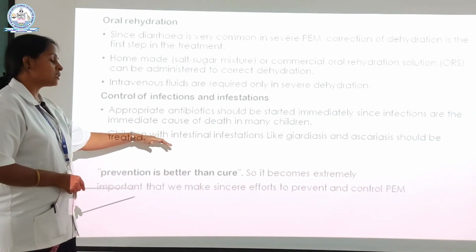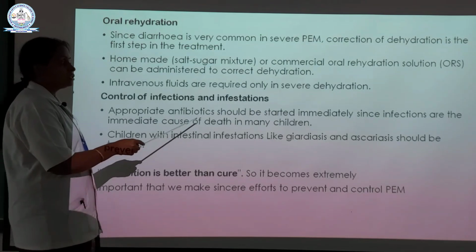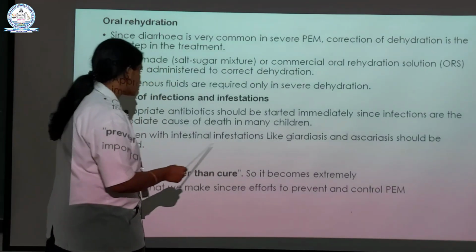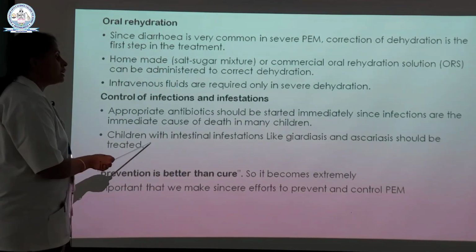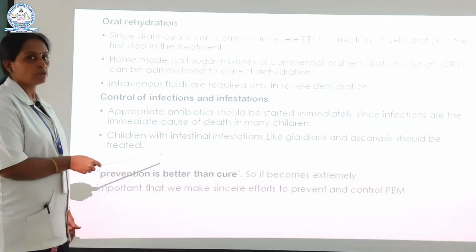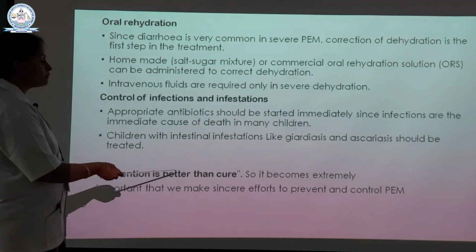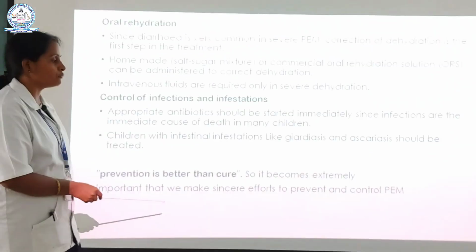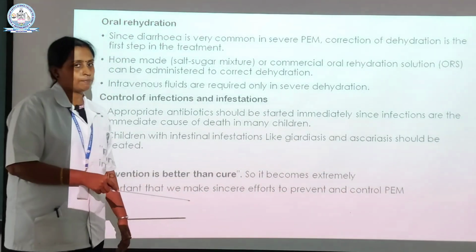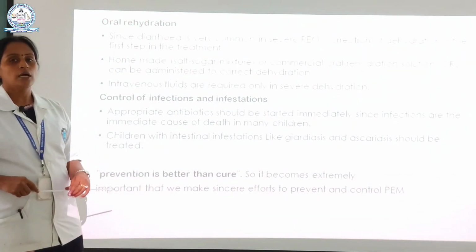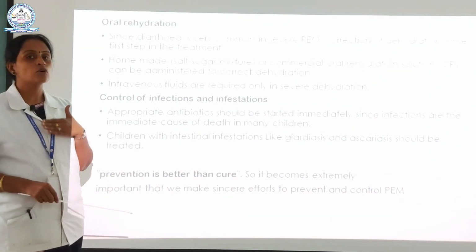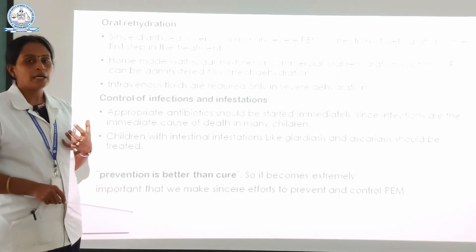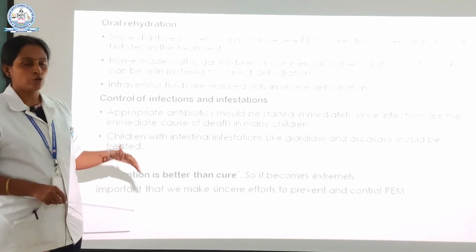Children with intestinal infestations like giardiasis and ascariasis should be treated. This is the infestation problem, so we have to concentrate on it, and prevention is better than cure. It becomes extremely important that we make sincere efforts to prevent and control PEM. So we have to concentrate on our diet pattern and the treatment pattern and all those things.